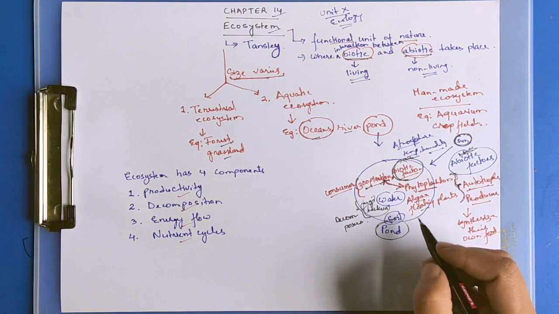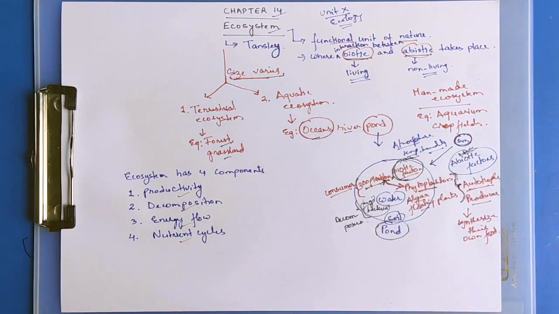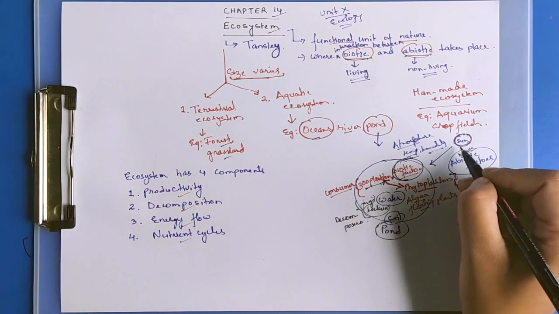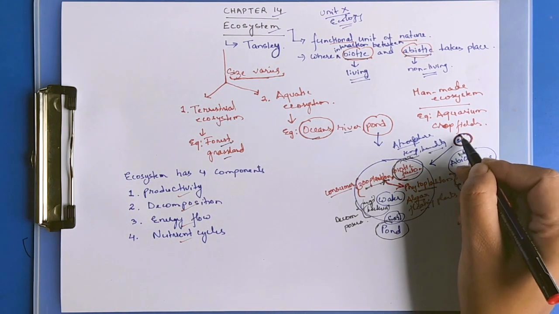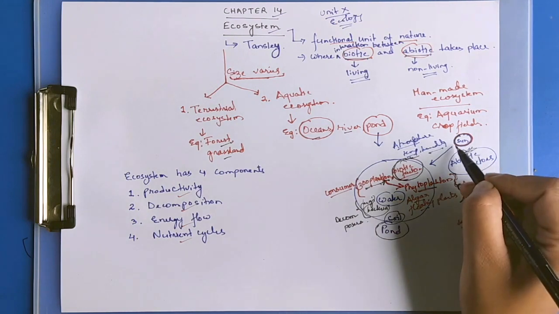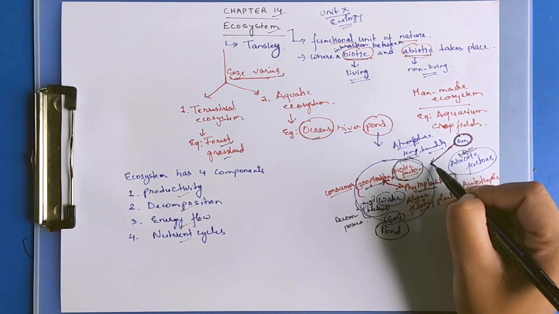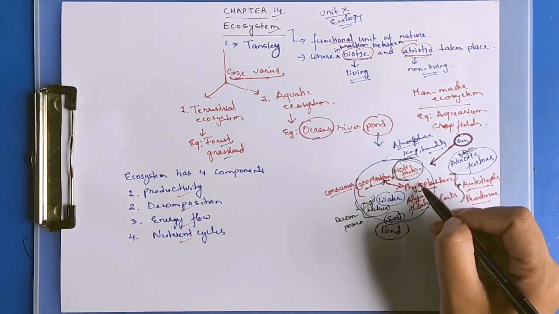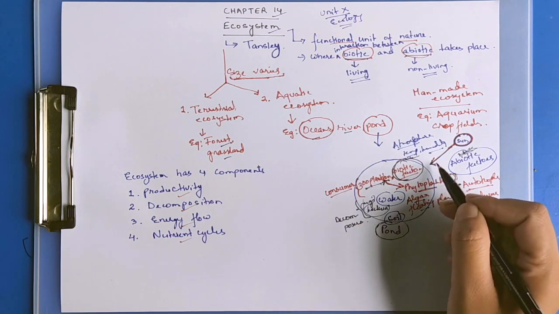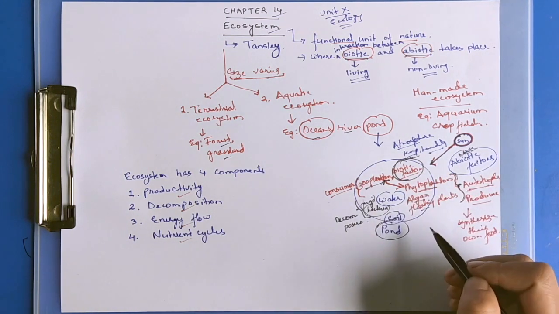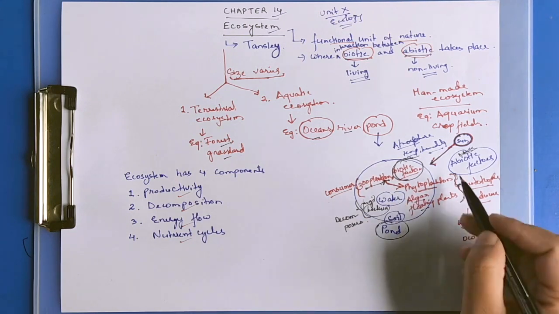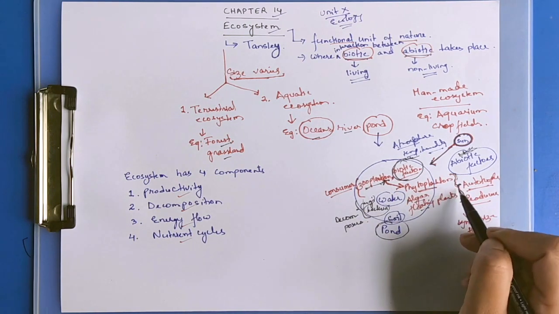The movement of energy. The ultimate source of energy is from the sun. So this energy which the plants use for making their food is from the sun. Energy is passed on. The energy is first passed to autotrophs.